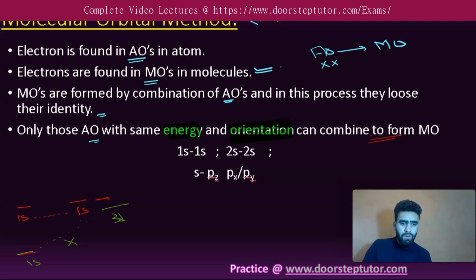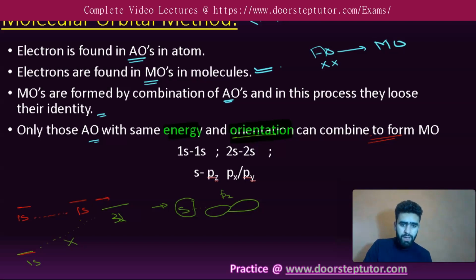Similarly, we have another factor, that is orientation. It means that they must have similar orientation. Suppose we have an s orbital and a pz orbital. If I take pz along the internuclear axis, both s and pz have proper orientation, so they will combine to form a molecular orbital.